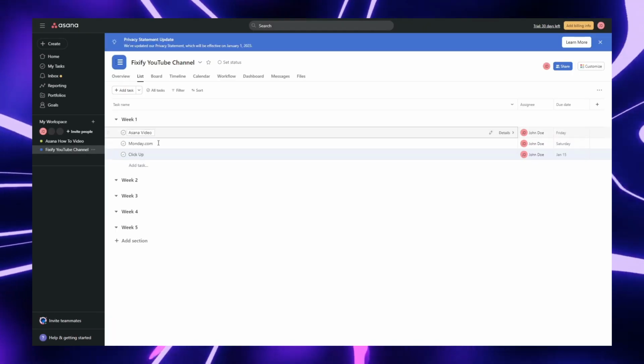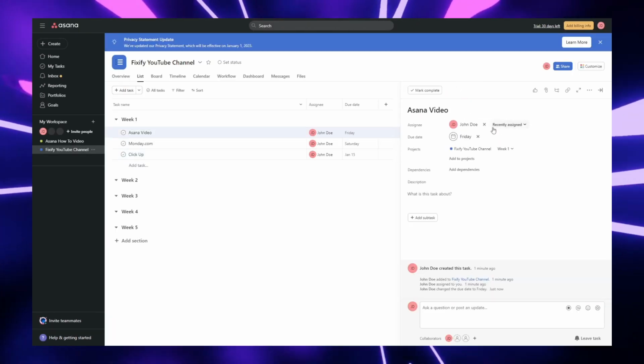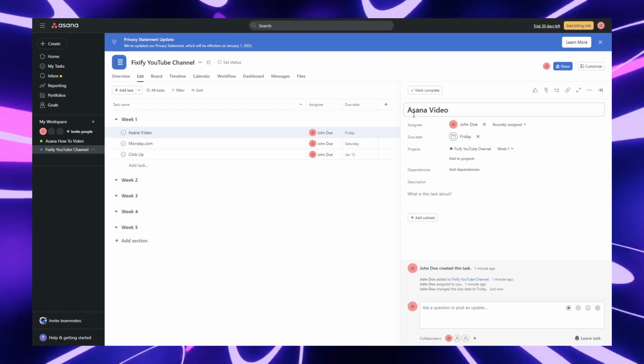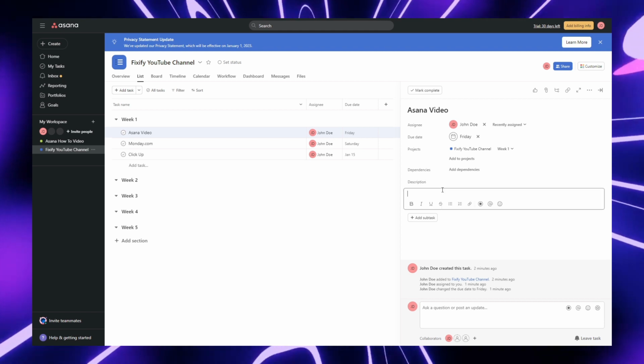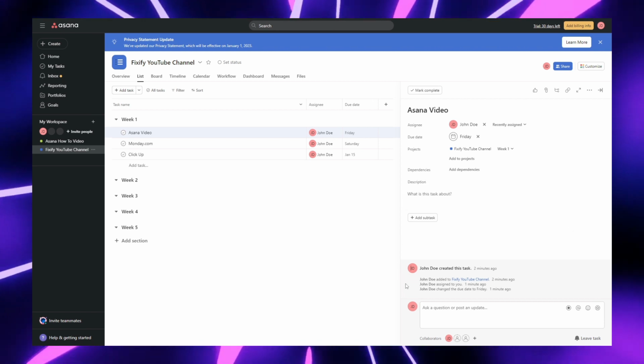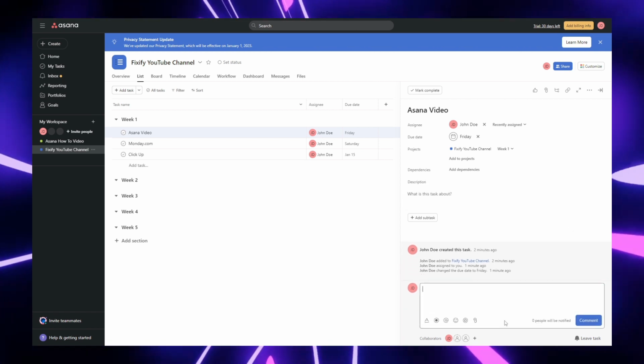And up here where it says the actual video name, we can go over here to the details panel, and we have all the options. So the assignee, the due date, the projects, the dependencies, and then the description as well for the little notes list. And then this is the history, or we could add notes.